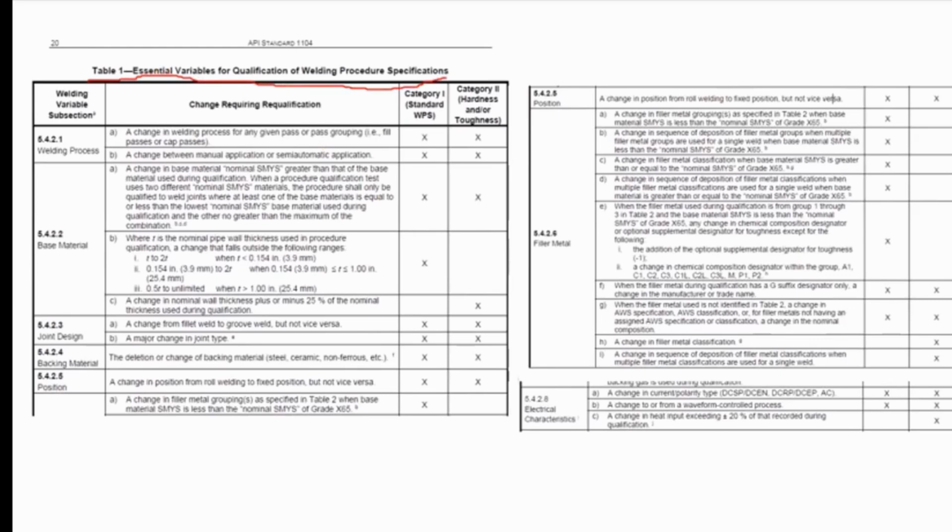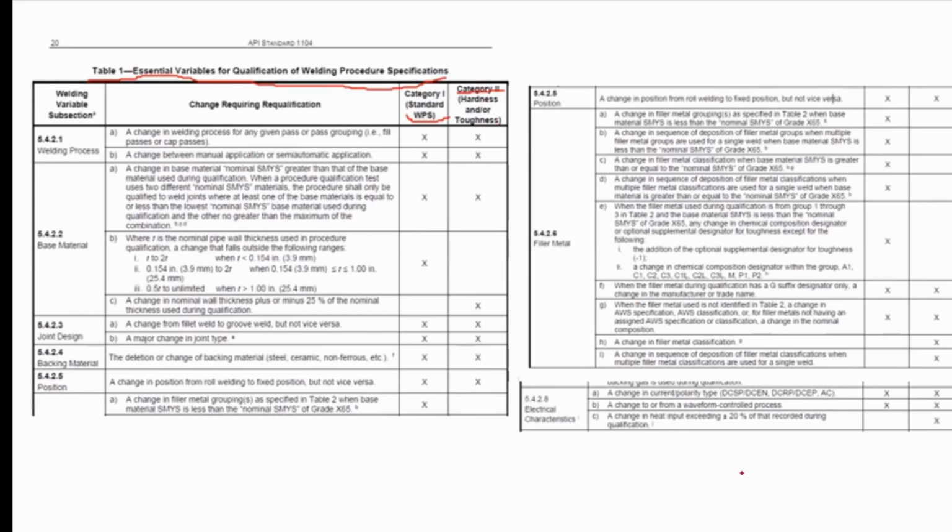There are two categories here. The standard WPS refers to the procedure that will not require toughness test. And category 2 refers to the criteria in which toughness tests may be required. So you can check each of the choices here.